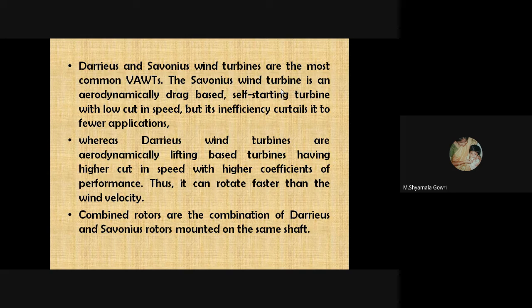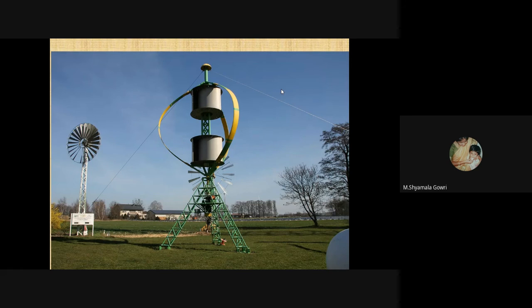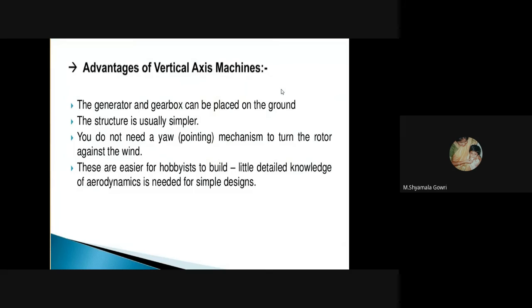Combined rotors are combinations of Darrieus and Savonius rotors mounted on the same shaft. This is a structure of combined Darrieus and Savonius type rotors on the same shaft. This is another example of a combined structure.